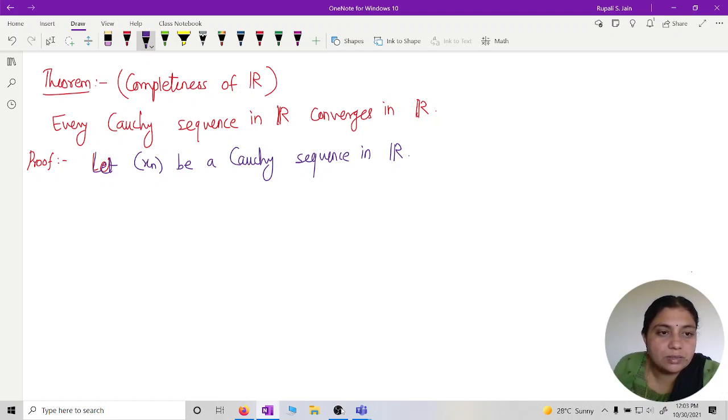This implies xn is bounded by the previous theorem.